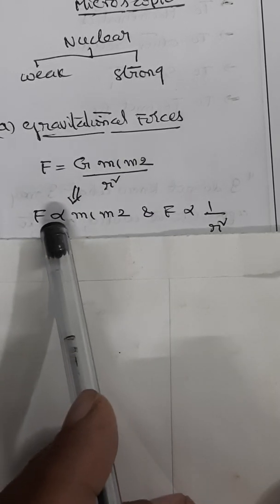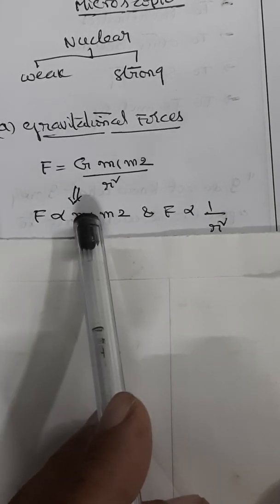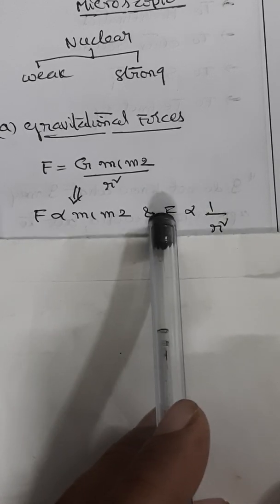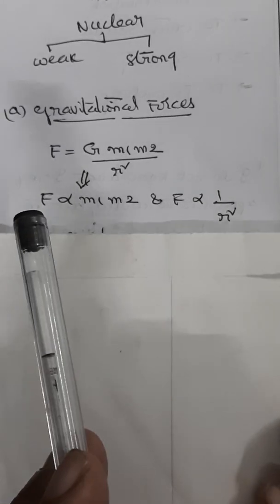So if the two particles have masses m1 and m2 and distance of separation r, as per Newton's law of gravitation, F is proportional to m1 m2, that is, directly proportional to the product of their masses, and F is proportional to 1 by r square, that is, the force is inversely proportional to the square of the distance between them. From these two, you can arrive at this formula, where G is the universal gravitational constant.